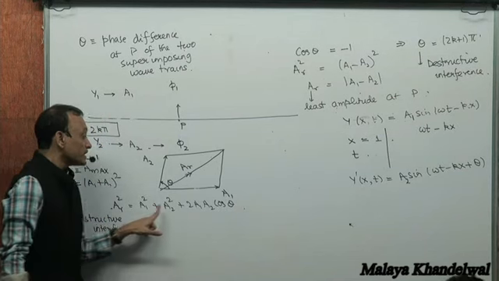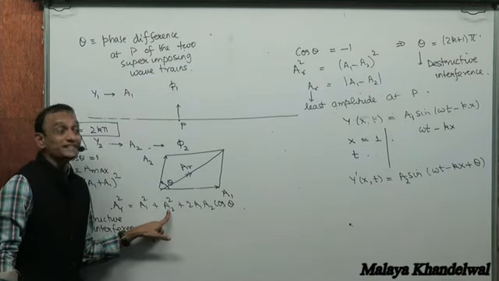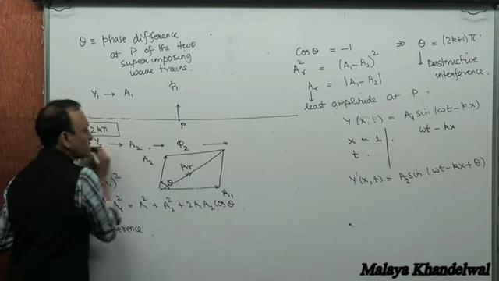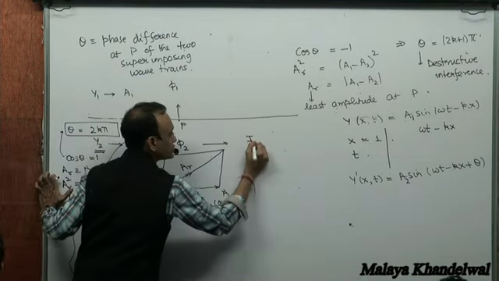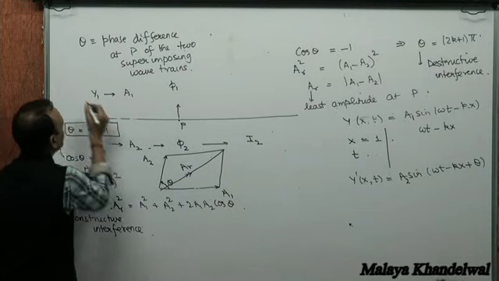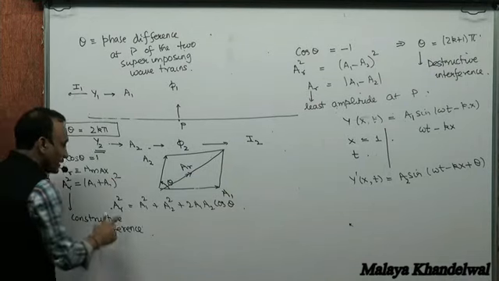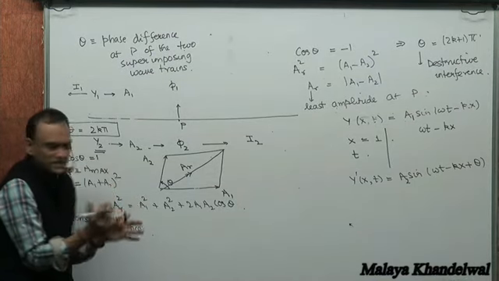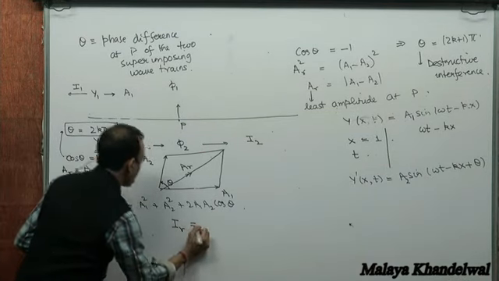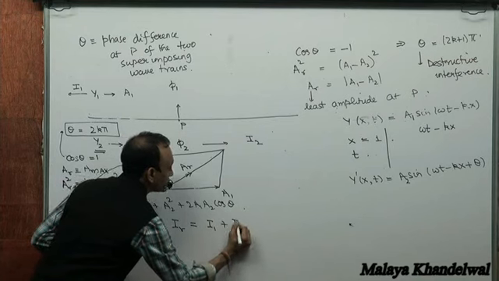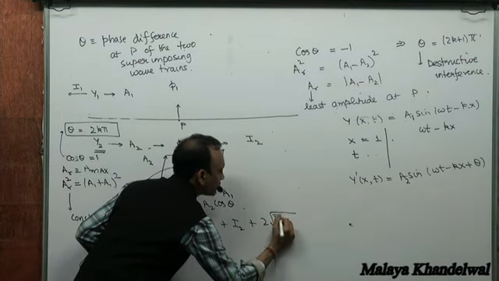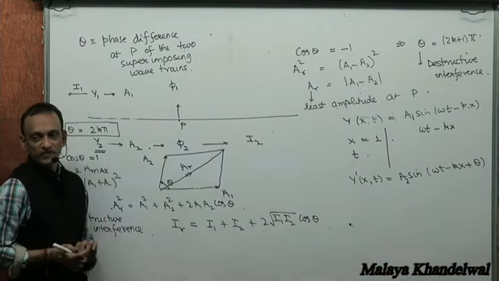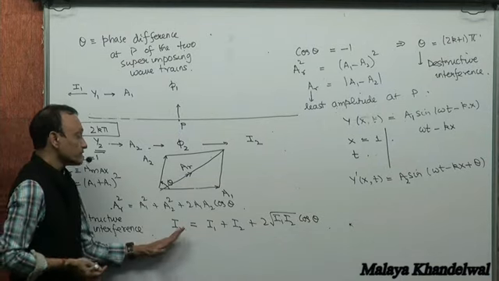Also, notice that the square of the amplitude is proportional to intensity. So if the wave characterized by y1 had intensity I1, and y2 had intensity I2, then AR squared will be proportional to the net resulting intensity IR.